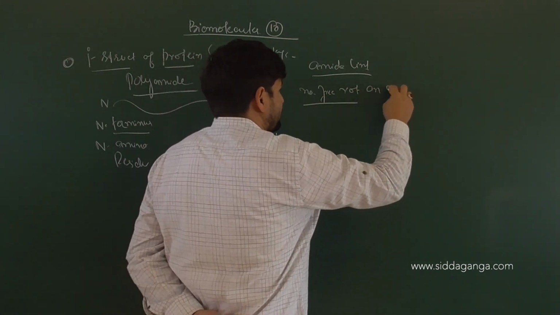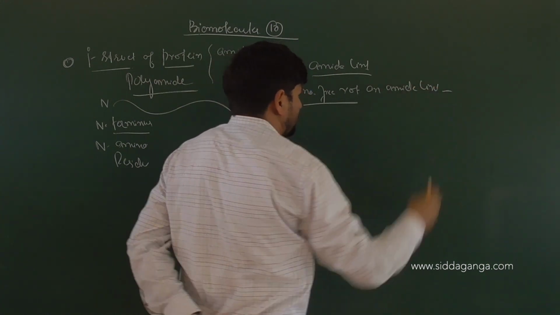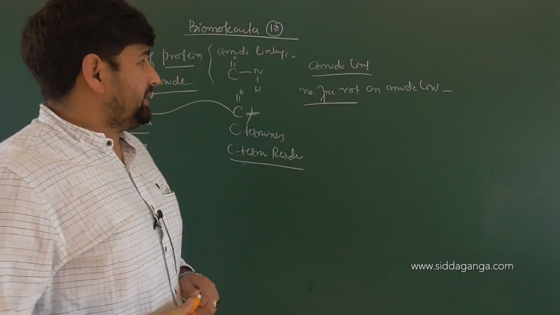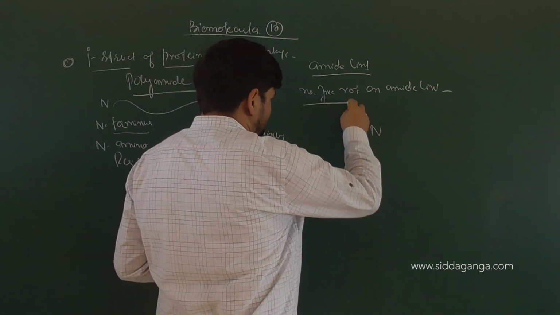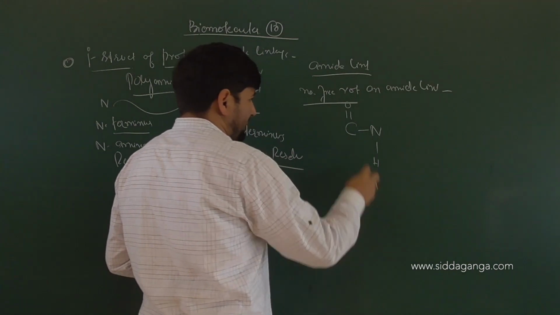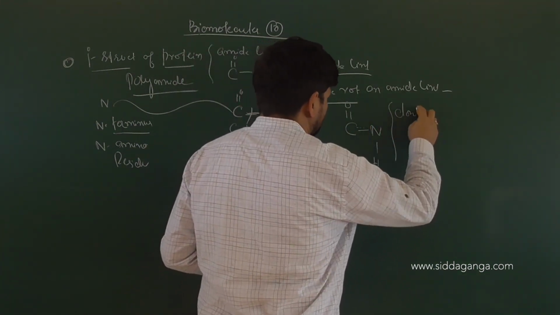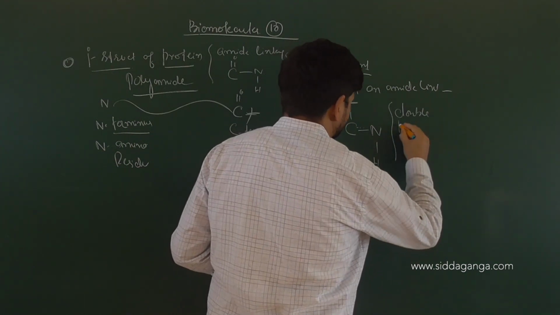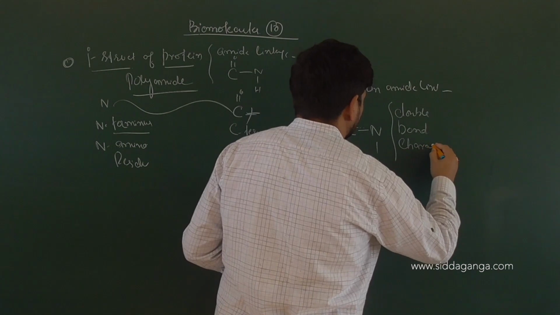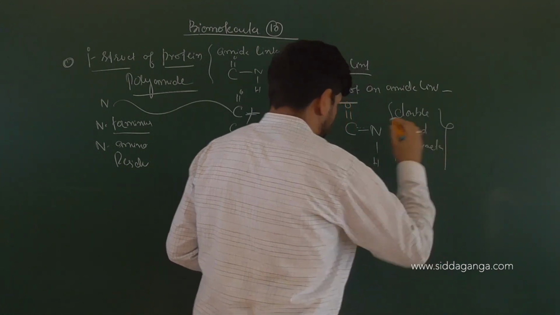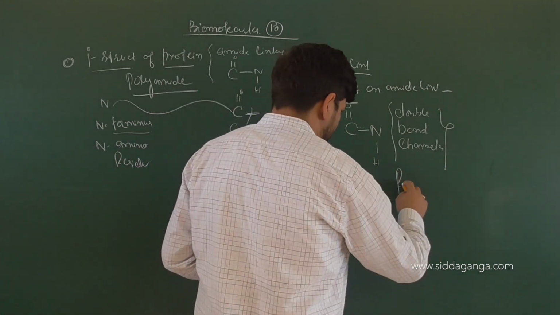What was the reason I told you? The reason I told you is that the CN bond present in the amide linkage has some double bond character, and that double bond character exists due to resonance.